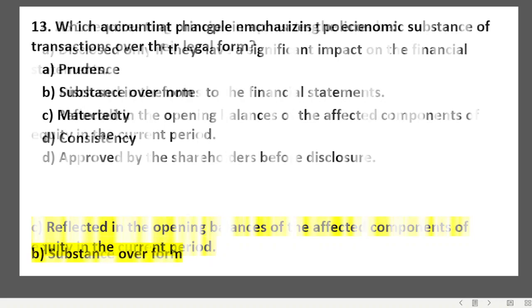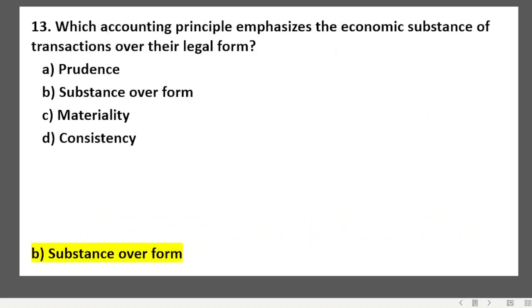ठीक है. Question number 13. Which accounting principle emphasizes the economic substance of transaction over the legal form? Prudence, substance over form, materiality, consistency. It is substance over form. ठीक है, हमने किया था कि substance over form मतलब अगर कोई भी चीज़ का substance में उसका legal form क्या है, that is not material here.